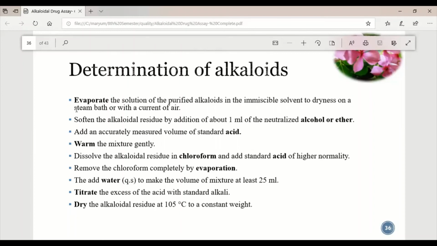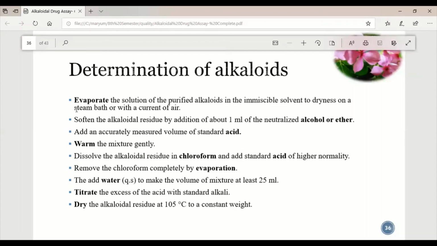Then soften the alkaloid residue by adding about 1 ml of the neutralized alcohol or ether. Then we will add acid to it, warm it, and dissolve the alkaloid residue into the chloroform. In that chloroform residue of alkaloid, we will add acid of higher molarity, and then we will evaporate the chloroform from it.